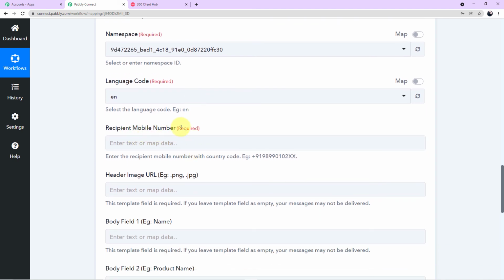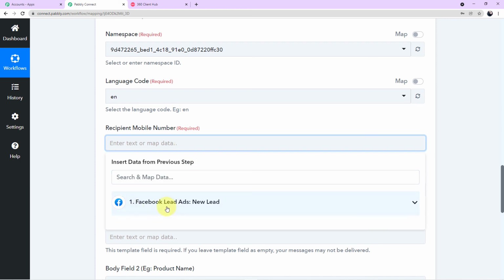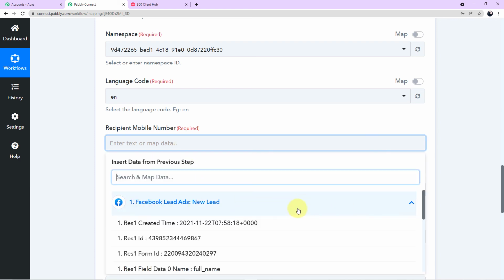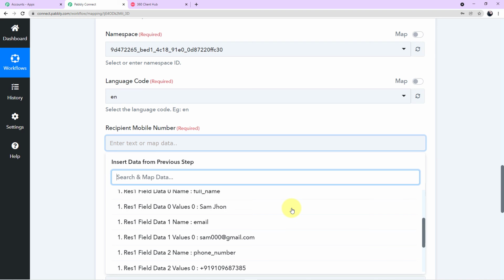Guys, we have to map the recipient mobile number. How? Let me tell you first what mapping data is. If you click this arrow, you can see a scroll down will appear in front of you. If you click on the scroll down, you can see the responses.